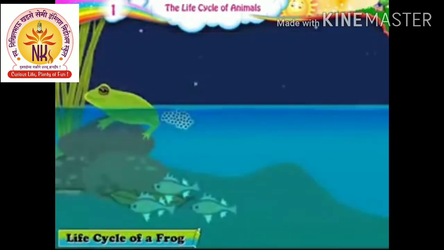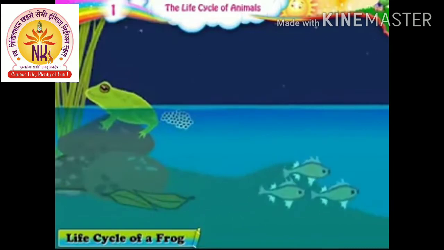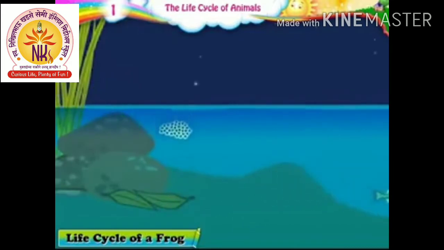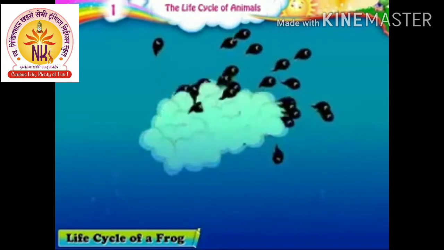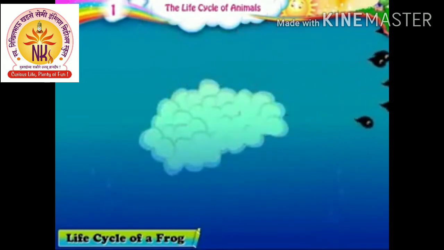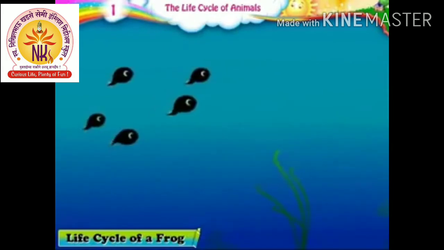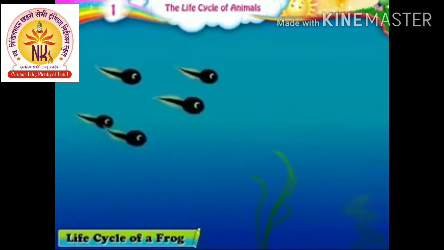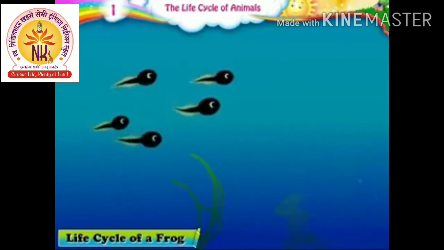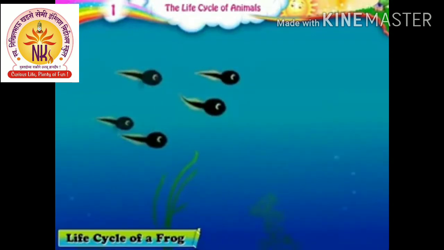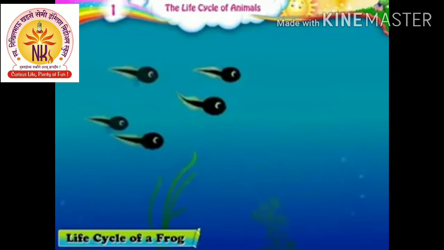The life cycle of a frog. The female frog lays eggs in water. The young ones look very much like fishes. The young ones of a frog are called tadpoles. For the first 8 to 10 days, the tadpoles are very weak. Therefore, they cling on to the floating leaves or moss in the water. They have a tail and their heads are bigger than their body.